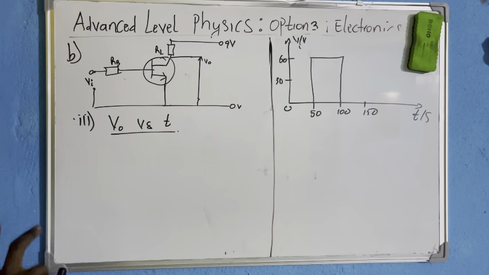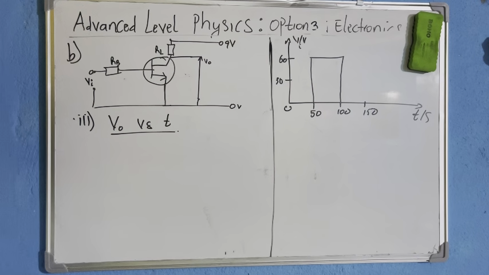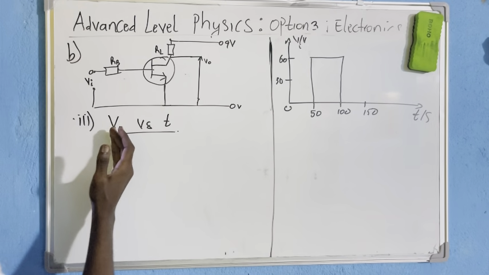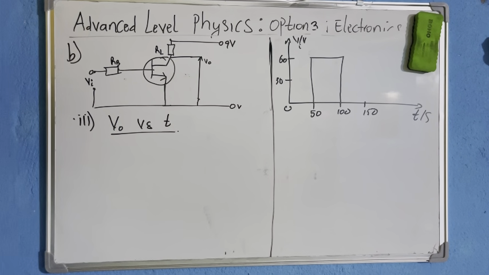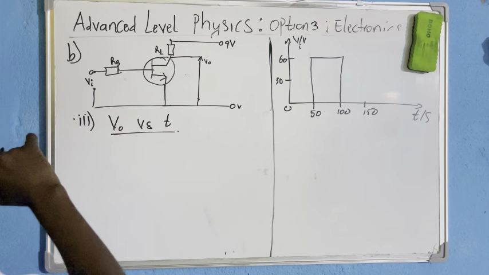It is used as a switch, it means that it's having what? Two regions of operation: the saturation region and the cutoff region. I hope you understand it. So, let me see how when Vi varies, how V0 also varies. Now, let me come up with the expression of V0.